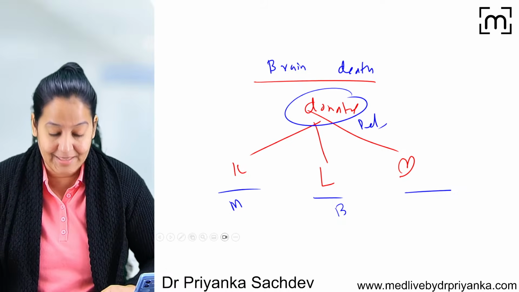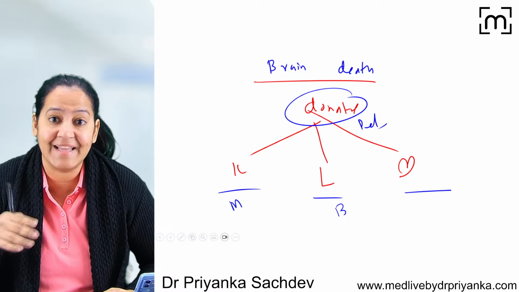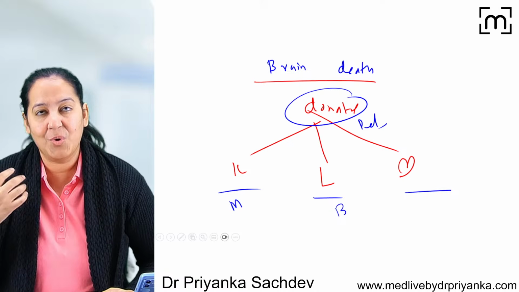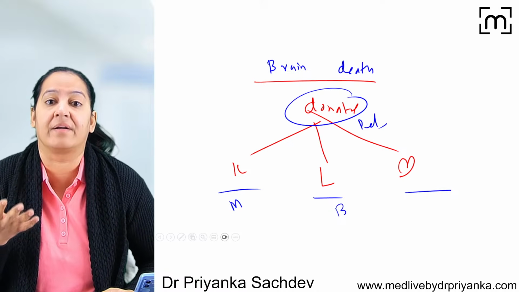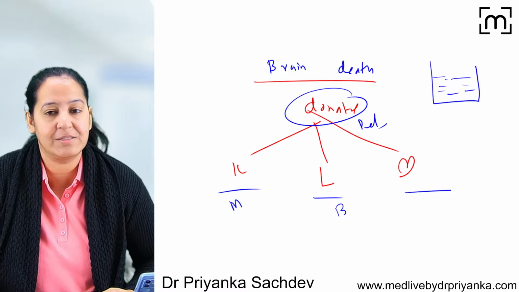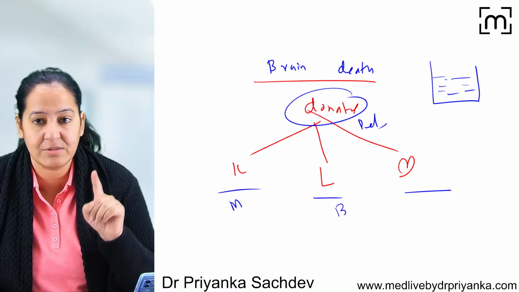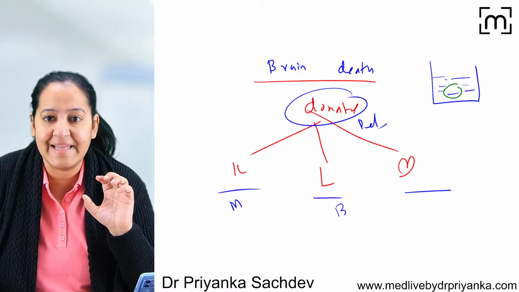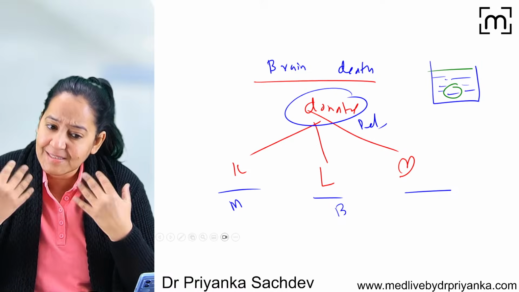So in that case, the donor and the recipient in the same setting, same hospital is not possible. So we want to transfer the graft. We take the organ in a vital solution, so that autolysis is least. I will not say it is none, but it is least. And we want to transfer it as soon as possible.